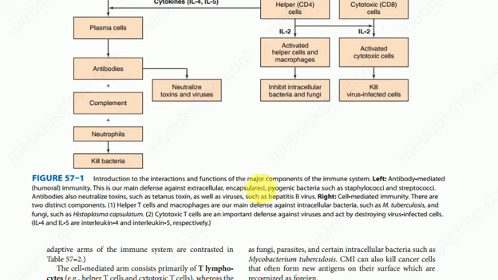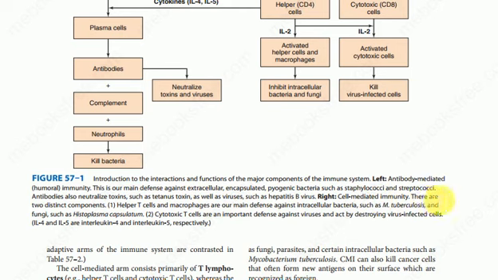Introduction to the interaction and function of the major components of the immune system. Antibody-mediated humoral immunity is our main defense against extracellular encapsulated pathogenic bacteria such as Streptococci.